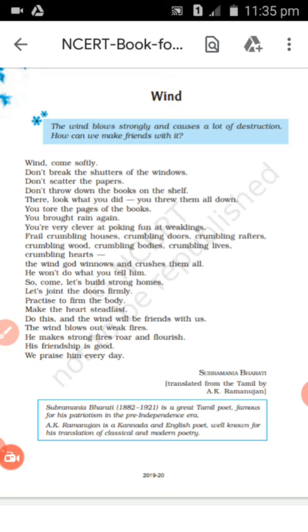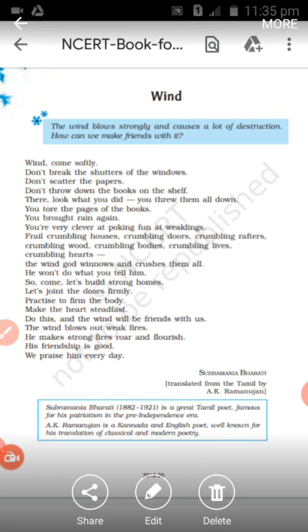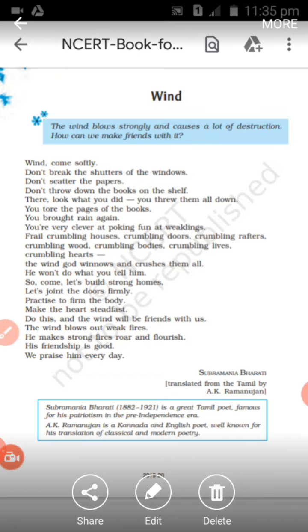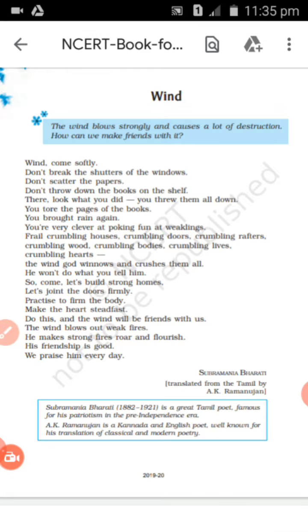If you wish, you can take a pen and make small notes of the definitions of various literary devices. Now, what is a simile? A simile is a comparison between two unlike things, two different things, right? For example, when I say she is as beautiful as a red rose, here I am comparing a girl with a beautiful rose. That is, the beauty of the girl is compared to the beauty of a rose. And in a simile, we use words such as like and as to bring the comparison.